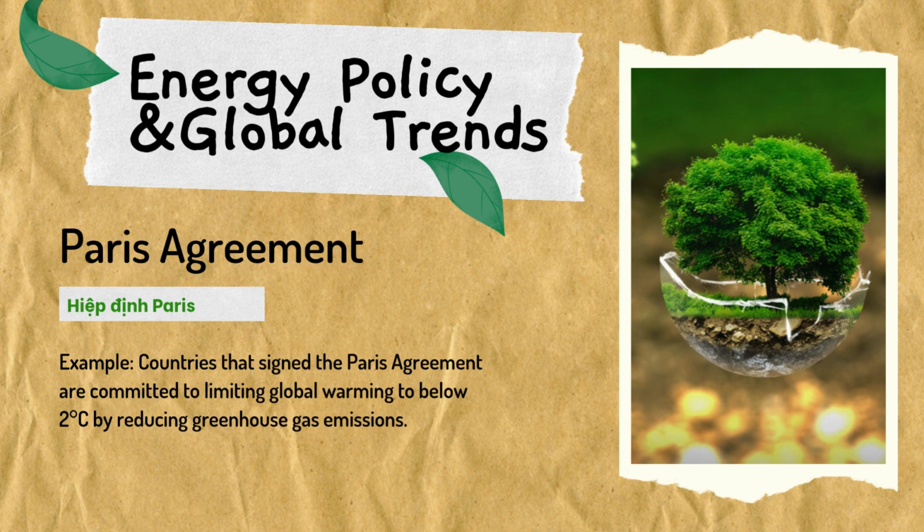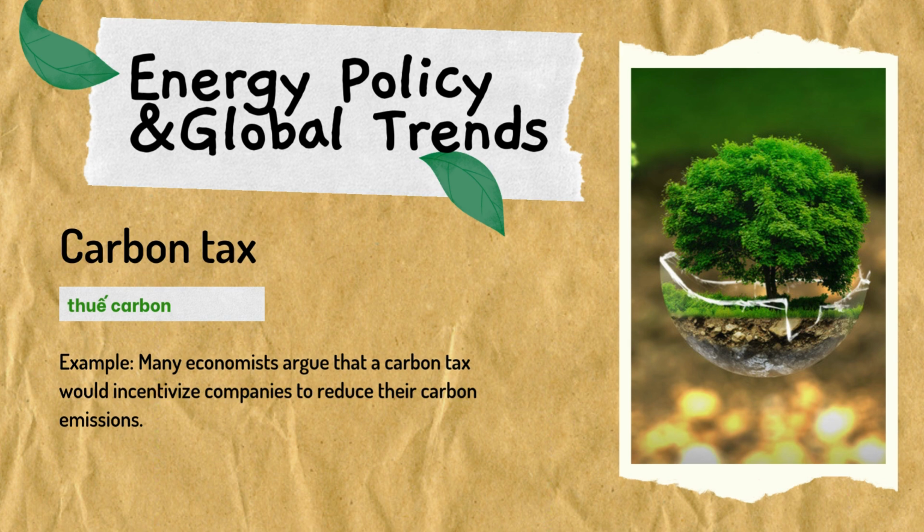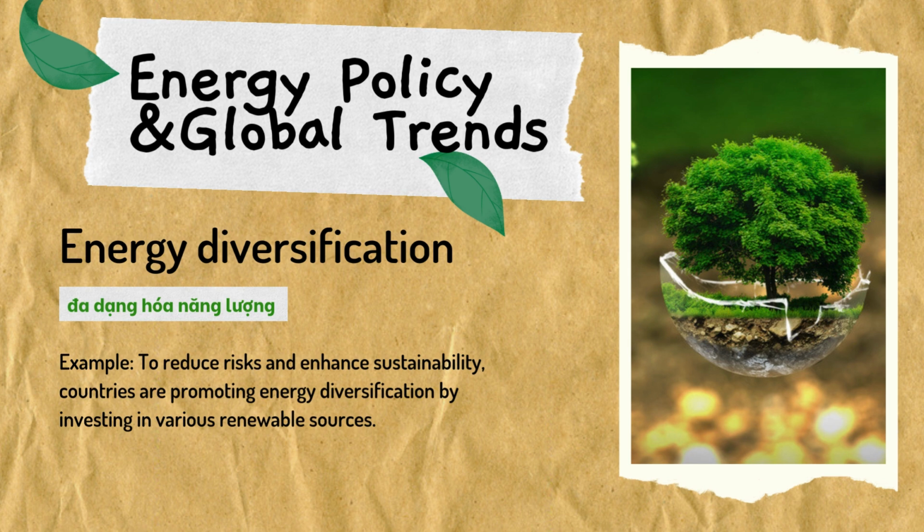Paris Agreement. Example: countries that sign the Paris Agreement are committed to limiting global warming to below 2 degrees C by reducing greenhouse gas emissions. Carbon tax. Example: many economists argue that a carbon tax would incentivize companies to reduce their carbon emissions. Energy diversification. Example: to reduce risks and enhance sustainability, countries are promoting energy diversification by investing in various renewable sources.